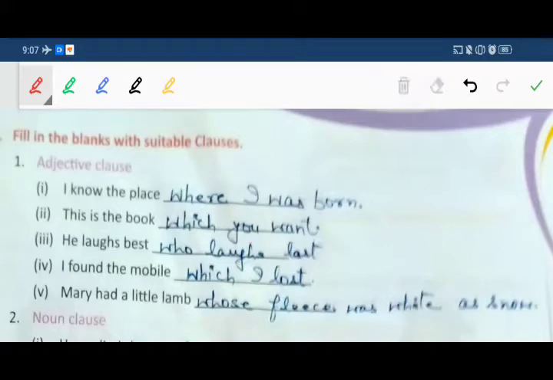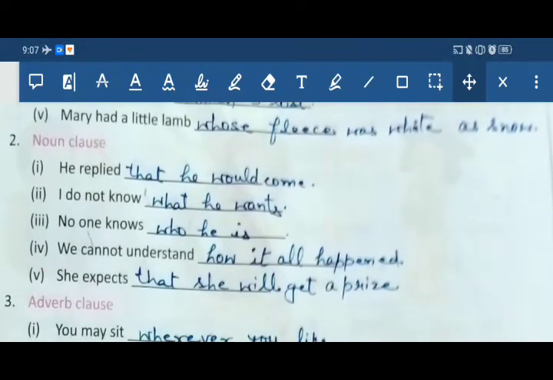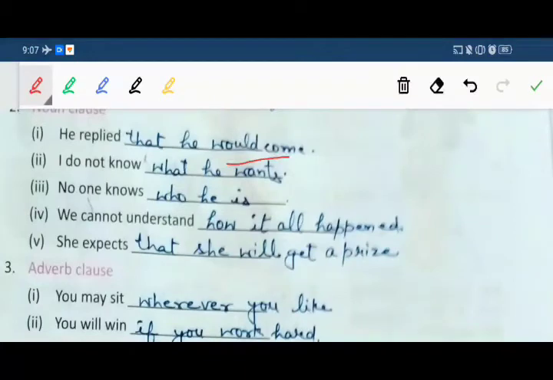Now come to second, noun clause. He replied that he would come. Next, I do not know what he wants. Next one, no one knows who he is. We cannot understand how it all happened. Next one, she expects that she will get a prize.